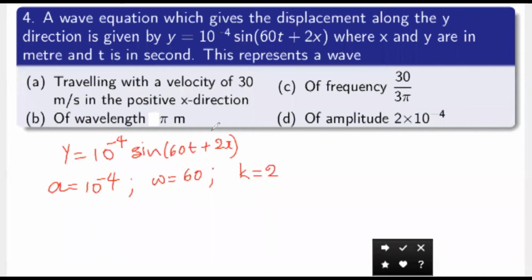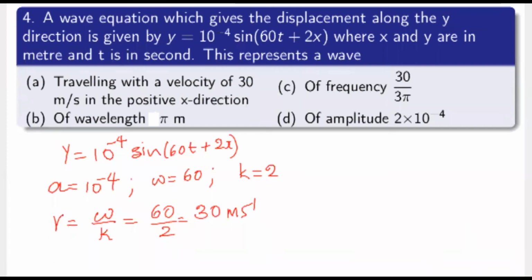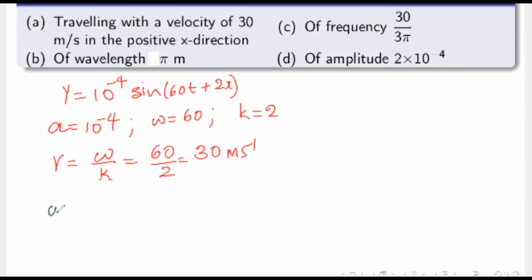Since these options are speaking wavelength, frequency, and velocity, let me first calculate wave velocity. Wave velocity v is equal to omega by k, that is 60 by 2, or 30 meters per second. Let me also calculate the value of frequency and the wavelength. From this omega value, I can write omega is 60 radians per second, or 2 pi f equals 60 radians per second.